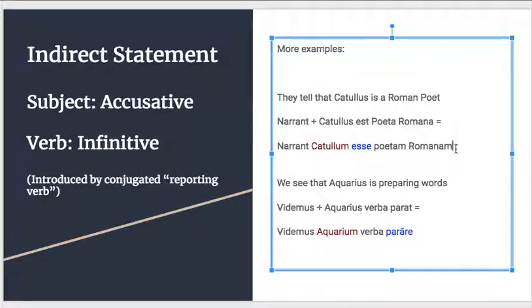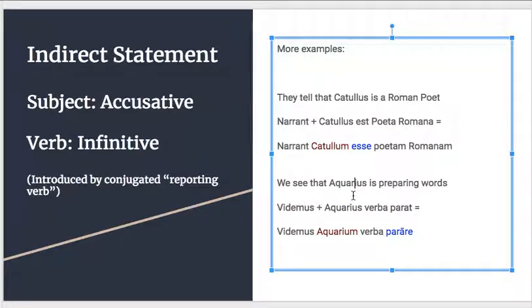The reason, and you can pause the video if you haven't had enough time, is that we're now renaming an accusative subject rather than a nominative subject. Because we're still renaming Catullum, we still want poetam Romanum to match Catullum in case. We're going to call this a predicate accusative. You don't really need to know that term. You just need to know that in an indirect statement, this is now going to be accusative to match the accusative subject when we have a linking verb.